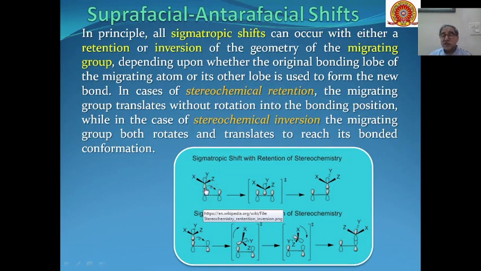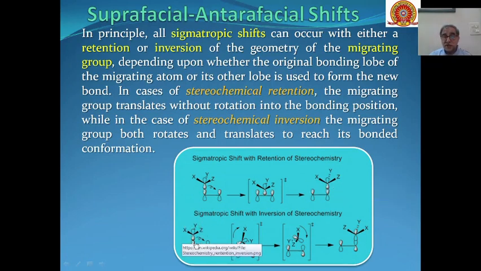Now you can see this lobe is migrating with the same sign, and this will be an effective overlap, and you can see that the geometry of the group which is migrating remains the same, and hence there will be retention of stereochemistry in the sigmatropic rearrangement.